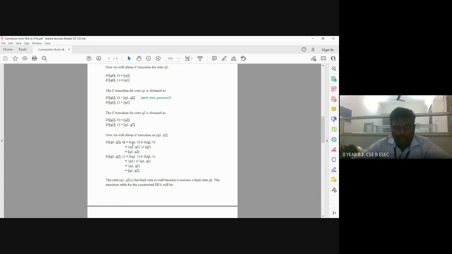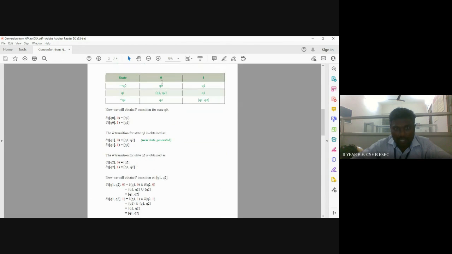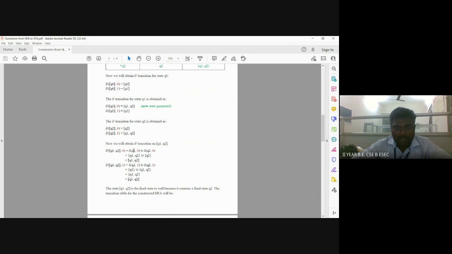Delta of Q1 comma 0: we are splitting this into Q1 comma 0 union Q2 comma 0. After finding these transitions, we combine them together. Applying 0 for Q1, the transition goes to Q1 and then Q2, which we have represented here.